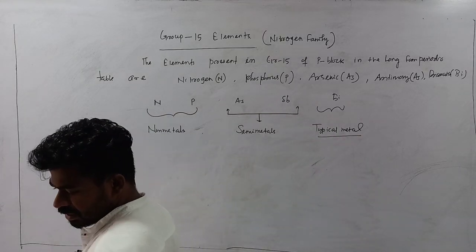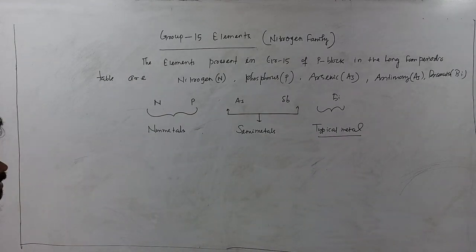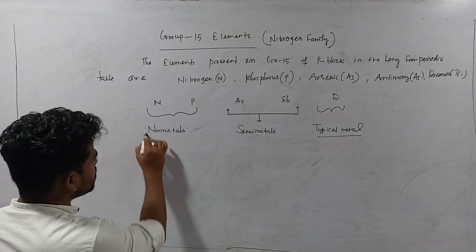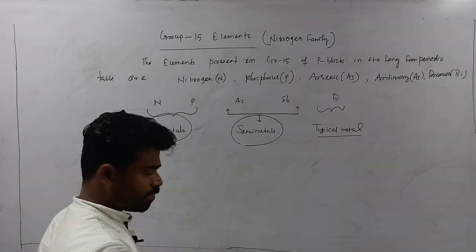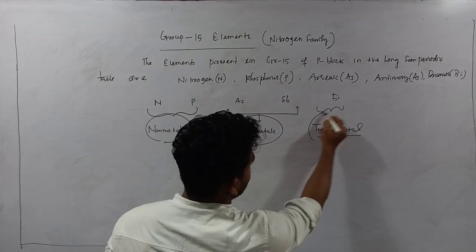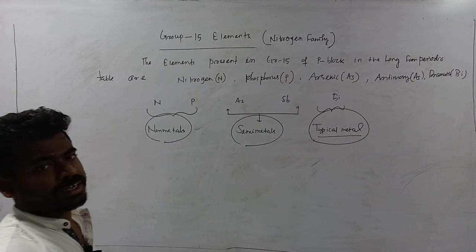So in their physical states, nitrogen and phosphorus are non-metals, arsenic and antimony are semi-metals, and bismuth is a typical metal.